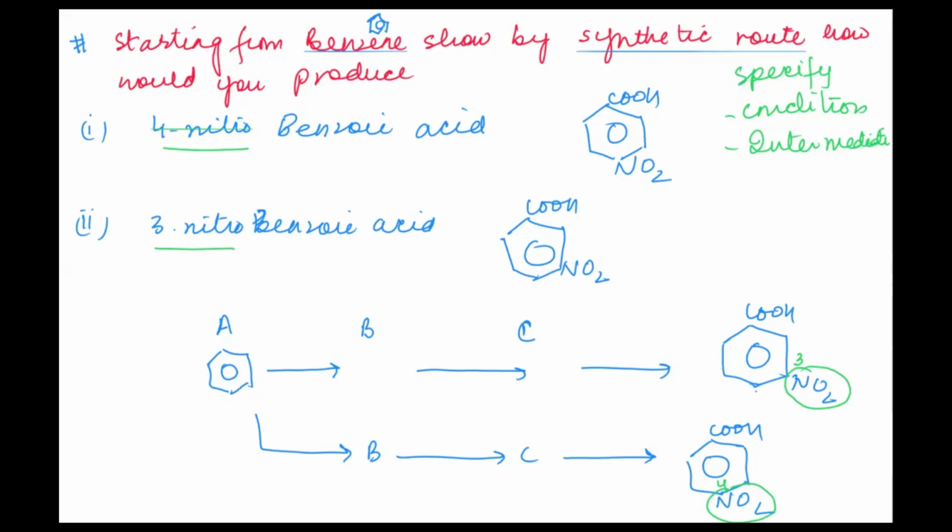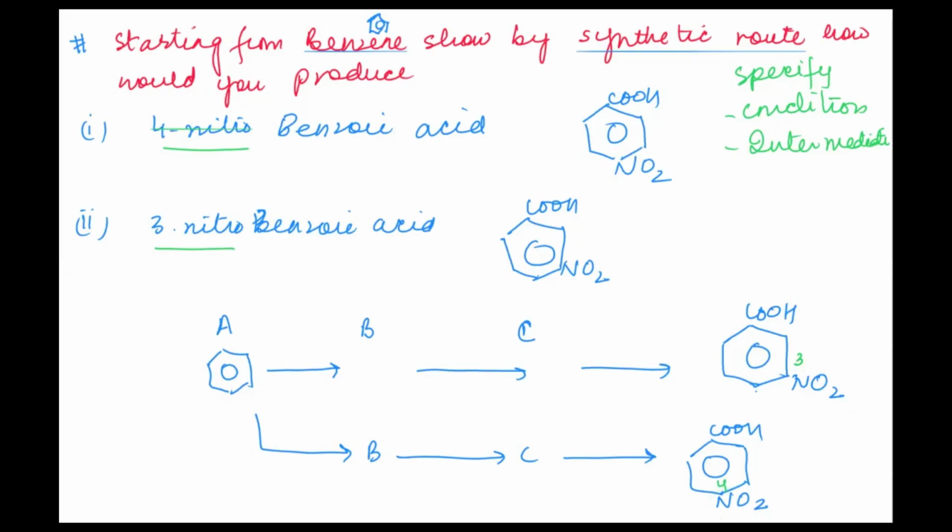So keeping that in mind, you have to see whether NO2 should be formed first or the carboxylic acid should be a part of that benzene ring first. Is it clear? If the carboxylic group is attached to the benzene ring first, then the next group, the NO2 or nitro group, will be attached to which position? Come on. In that case, the NO2 group will be attached to the third position. But if the NO2 group comes first, because that is my electron donating group, then the carboxylic group will move on to the fourth position. Am I clear? So that is the biggest hint which I've given you.